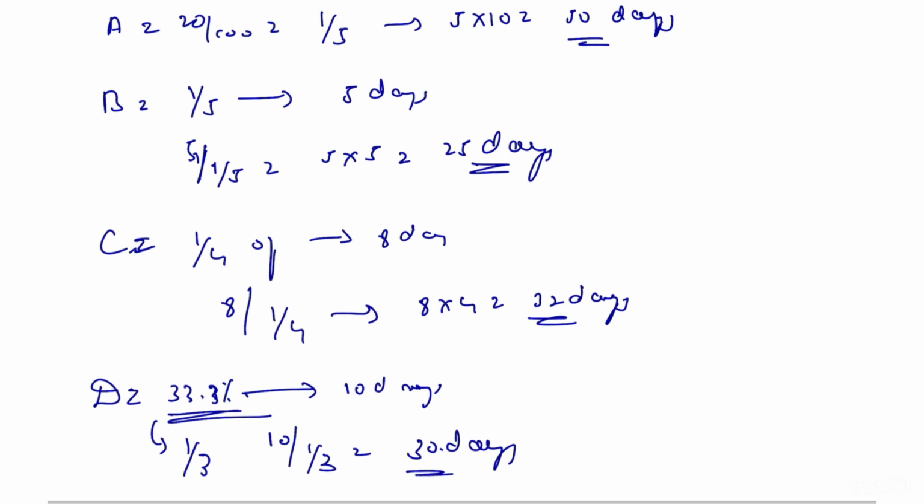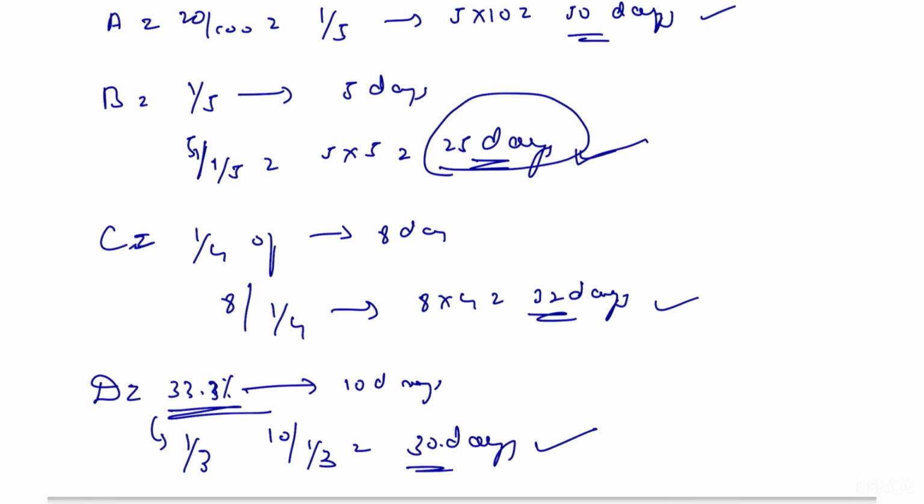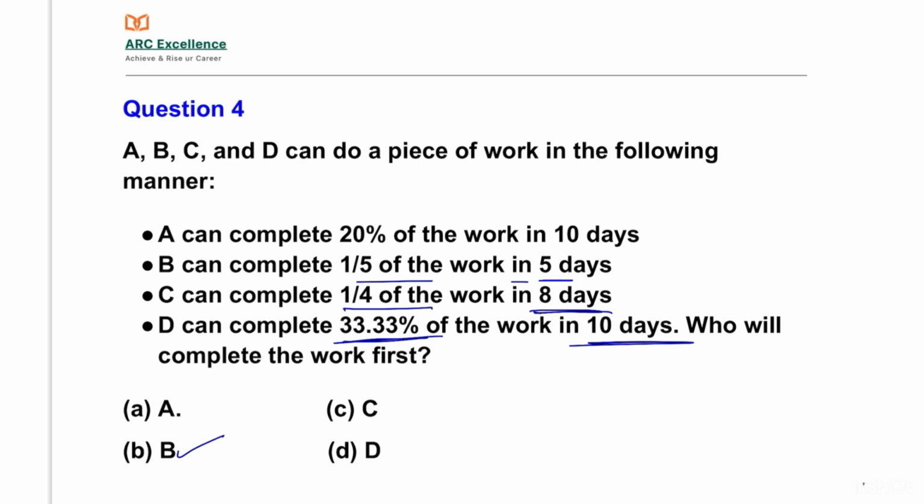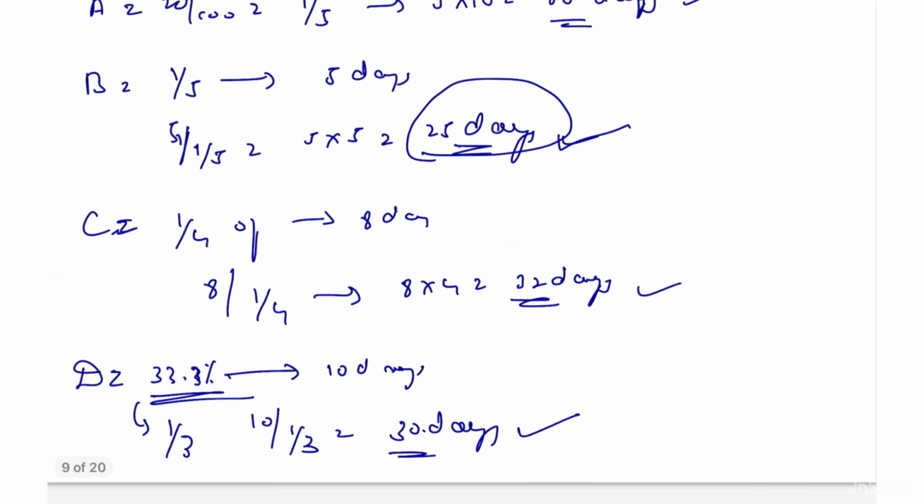Therefore, A took 50 days, B 25 days, C 32 days and D 30 days. Here the least completion time is 25 days. Therefore, B completes the work first. We will see the option. Option B, B completes the work first. Let us move to the next question.